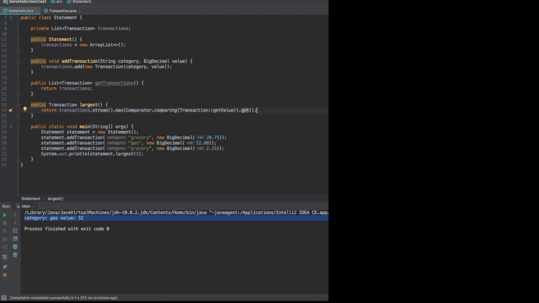Now what max does is it takes in a type of lambda expression called a comparator, which compares two values. And max is a terminal operation, which means it creates a single result from the stream. So in this case, since our value type is a BigDecimal, all we have to do is get value, and at the end we call get because max returns an optional type to indicate whether or not the collection has a max or not.